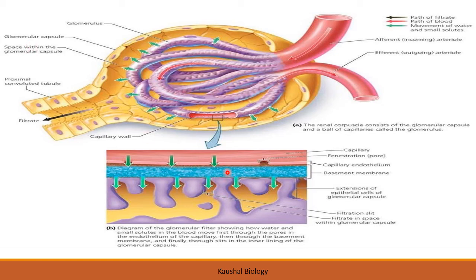This is the enlarged view of how the solute particles, the small metabolic waste, are transferring from this capillary into the Bowman capsule space. You can see this is the glomerulus, this is the glomerulus capsule, and there is a space where the filtrate will collect, and then it will enter into this PCT, that is the proximal convoluted tubule. The PCT is just the next part of this Bowman capsule.